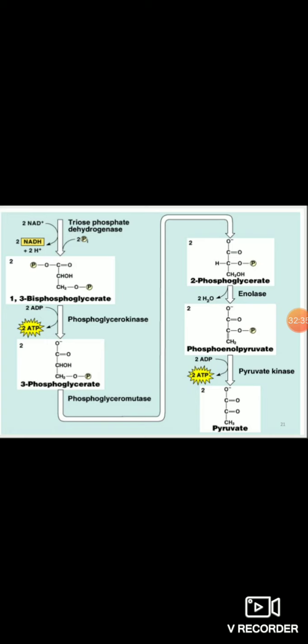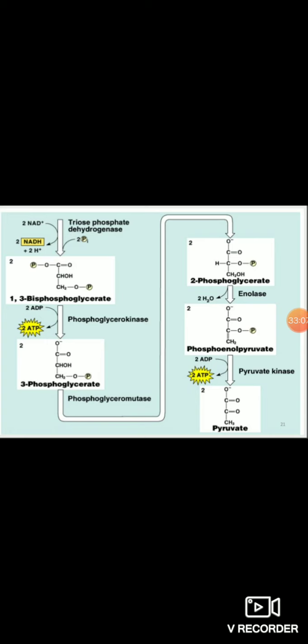One NADH codes for 2.5, so 2 code for 5 ATP molecules in the electron transport chain when there is aerobic condition. Just remember this, that 2 molecules of glyceraldehyde 3-phosphate are converted to the 2 molecules of 1,3-bisphosphoglycerate by the enzyme dehydrogenase, means removal of the 2 molecules of hydrogen. And who are the acceptors of this hydrogen? NAD.